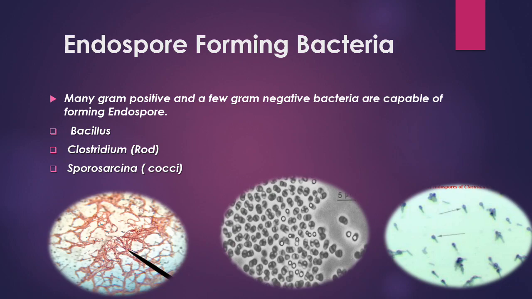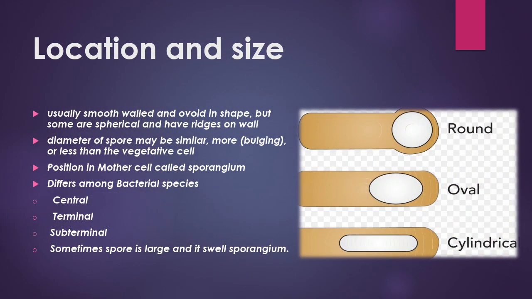Endospore forming bacteria: many gram-positive and a few gram-negative bacteria are capable of forming endospores, for example Bacillus or some forms of cocci. Location and size you can observe in the diagram.